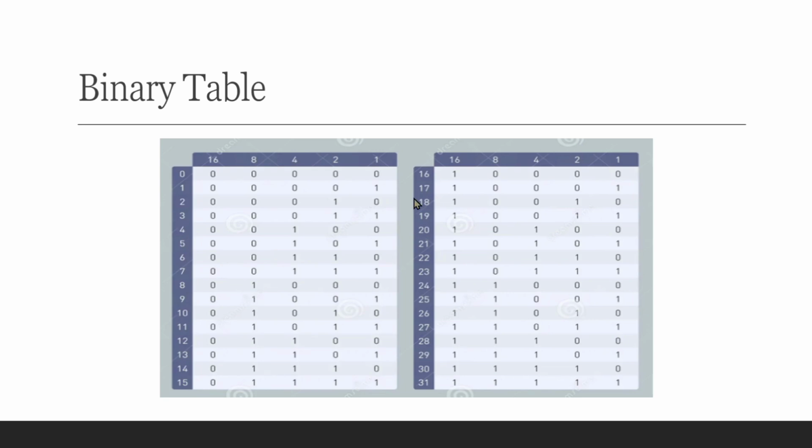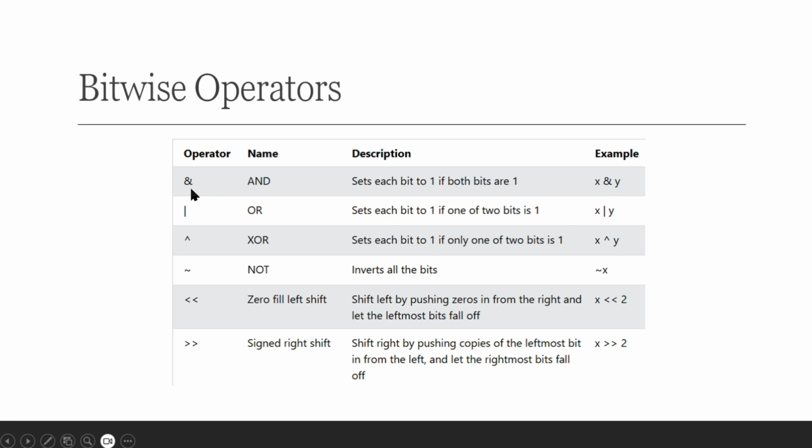Now you can easily understand the bitwise operations. So let me show you. We'll be using AND. It sets each bit to 1 if both bits are 1. Let me show you an example.